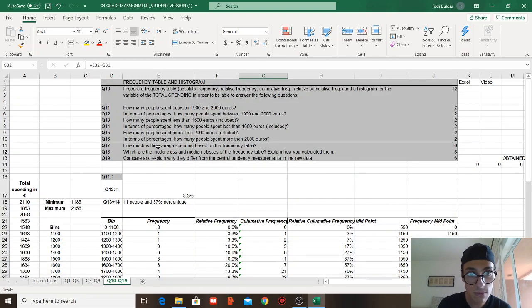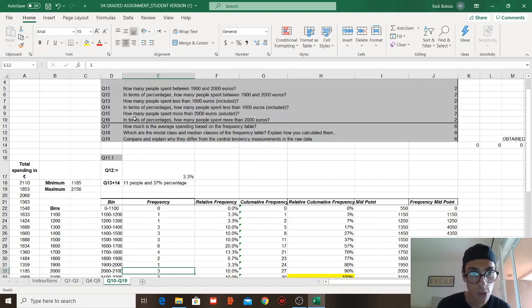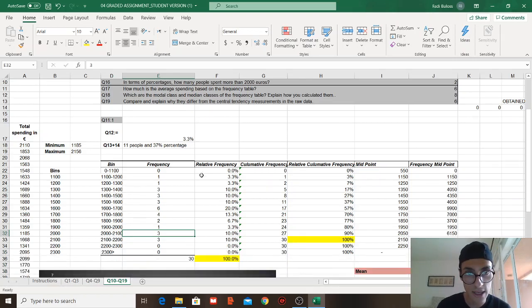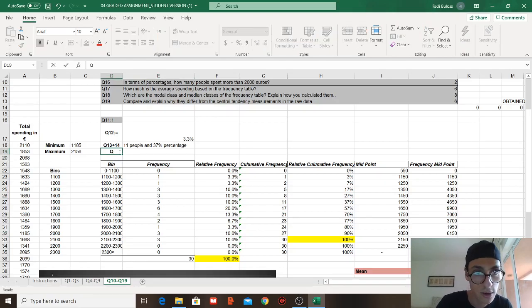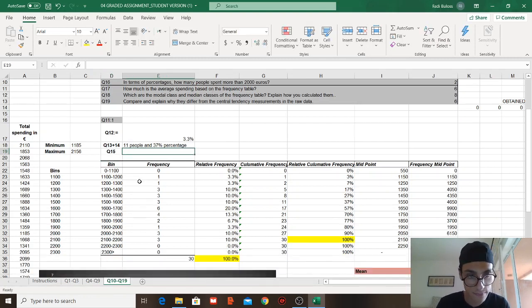3. Because it's excluded, okay? If we look at it, it has to be 3 because it's excluded. Okay, if it was included, it can be this one as well. So, how many people spent more than 2,000 euros excluded? We said 3. Okay, so question number 15, we say it's 3.